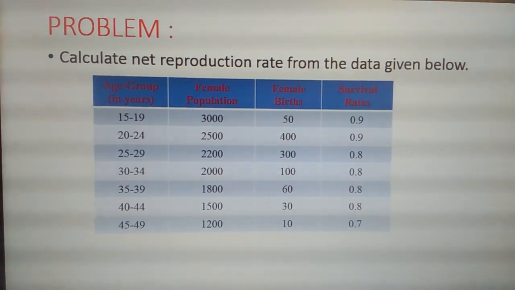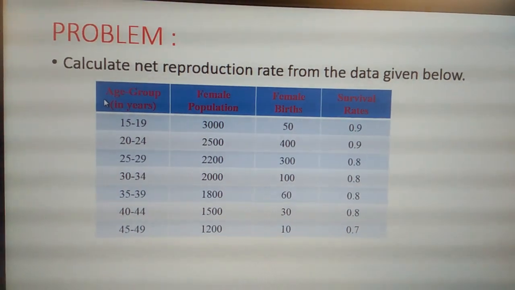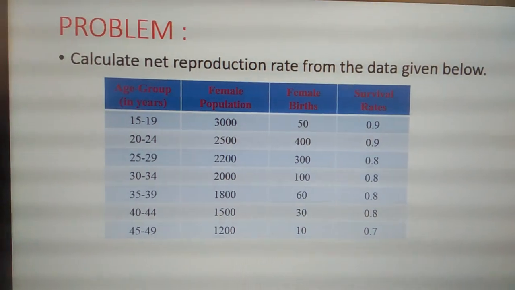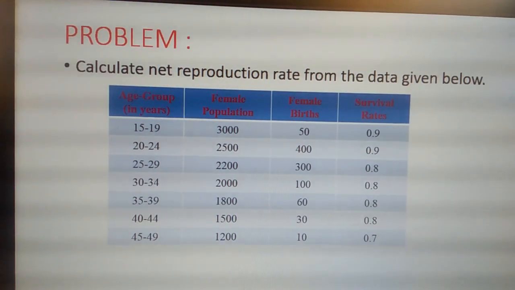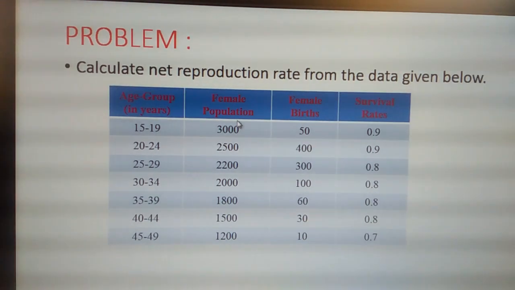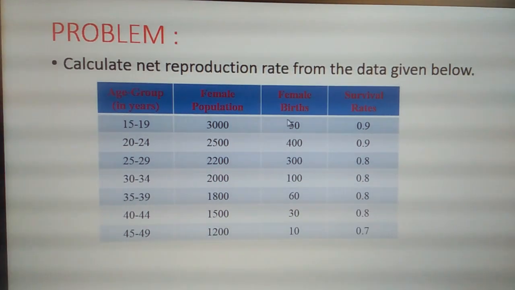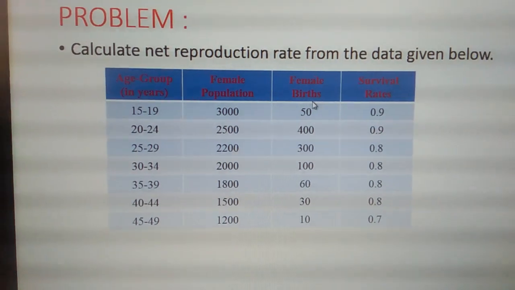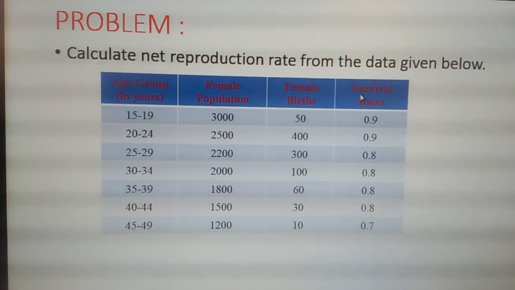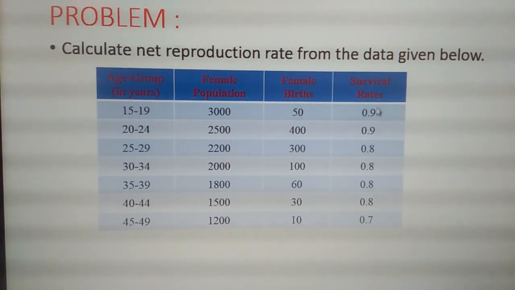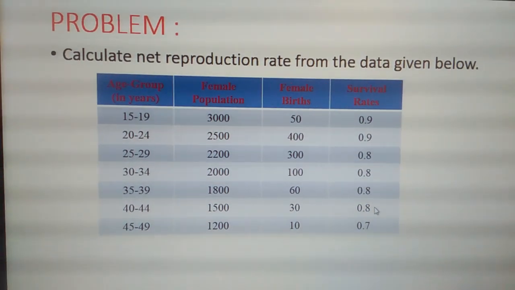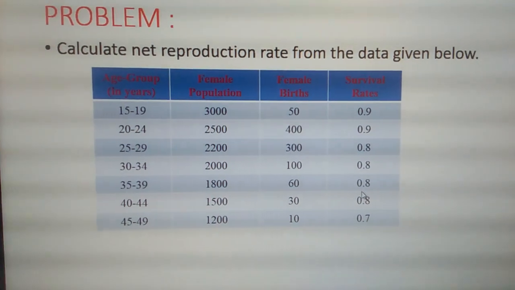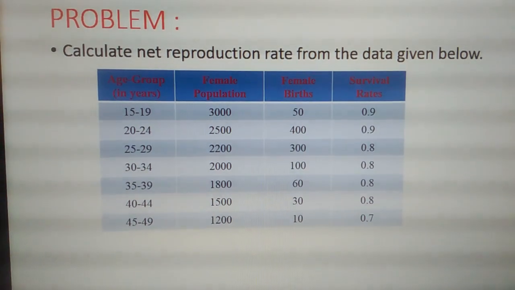Calculate net reproduction rate from the data given below. Observe the data properly and the similarity between GRR and NRR. The age group is given in years, along with female population and female births. Still here you were familiar, but as NRR considers mortality rate also, there is a new one here, survival rates, which is denoted by S, and it will always be in decimal points. Be careful with this. Now let us solve this problem.